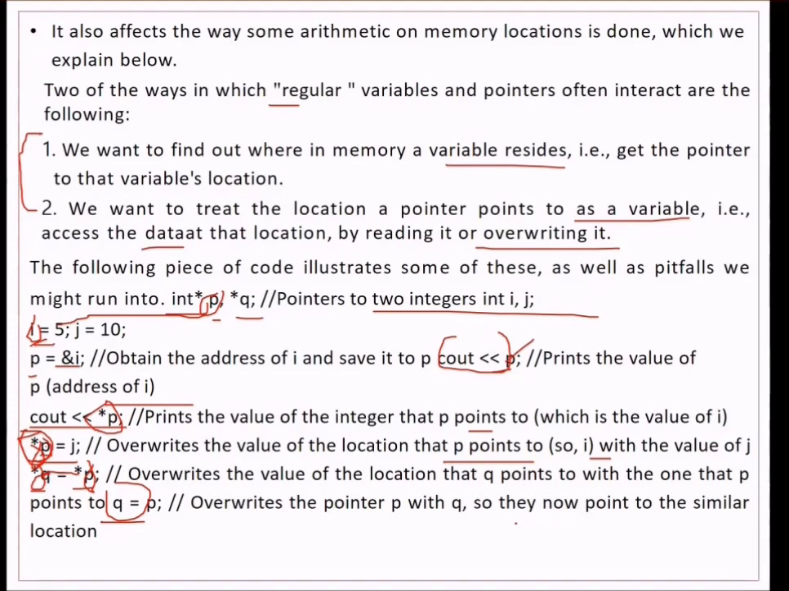It overrides the pointer of P with Q, so they now point to a similar location. So there may be some complication you may feel, but in later sessions you will understand. You have to understand that this is a pointer, and if you want to print the value which it points to, you can just do it by star P.